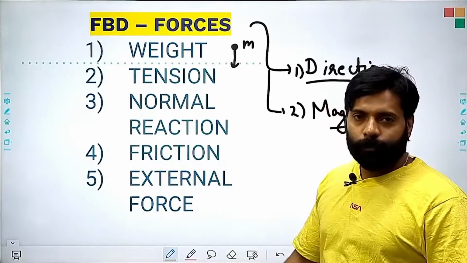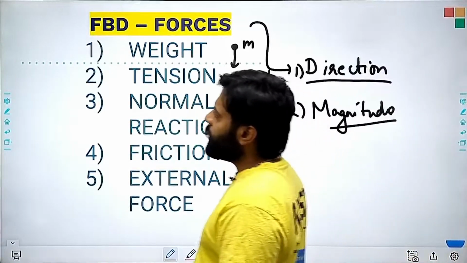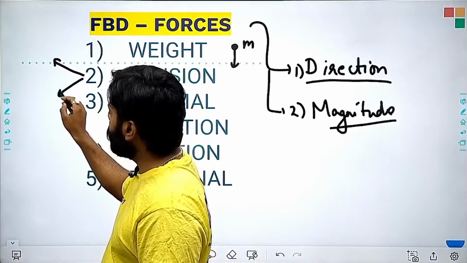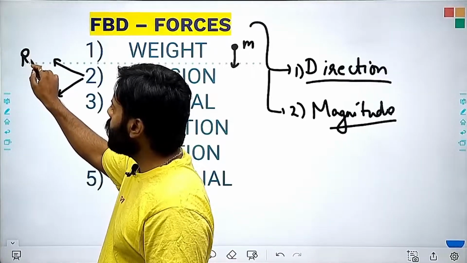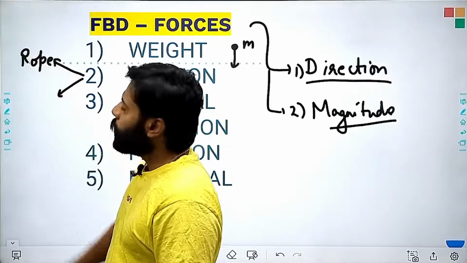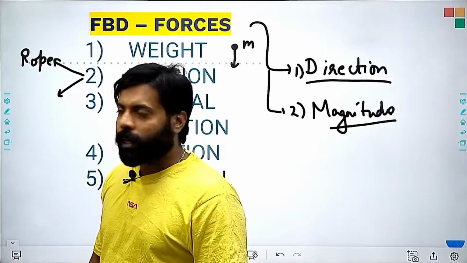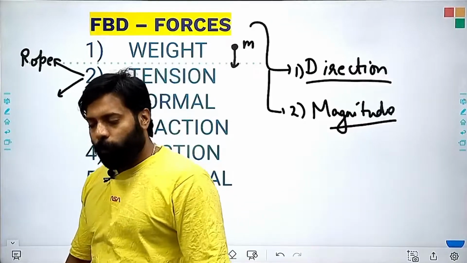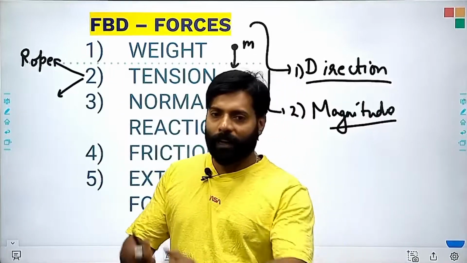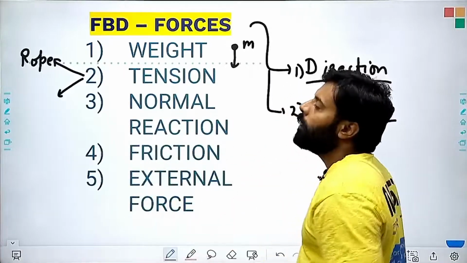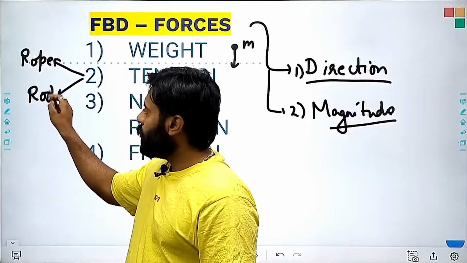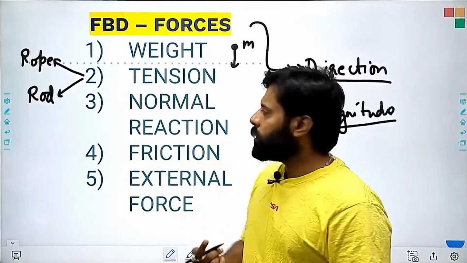The tension: we have to consider 2 types of tension here. One is in the rope or string. A string or rope, if it is massless, can only pull the object. It can only pull, right? A rod can both pull and push.